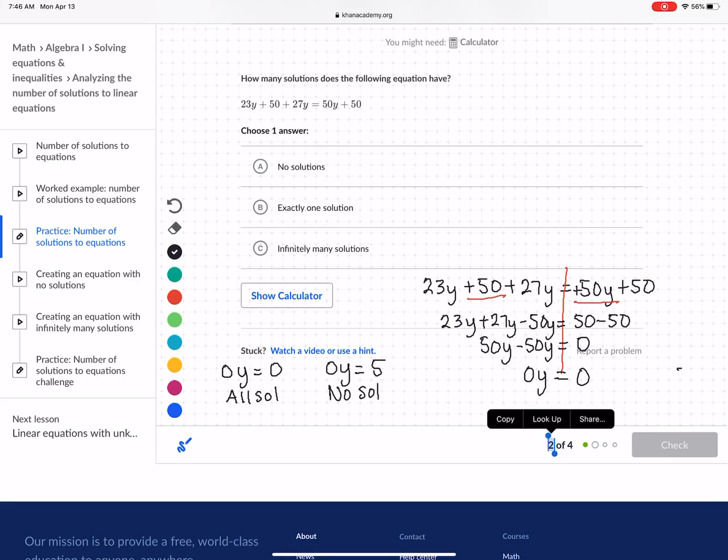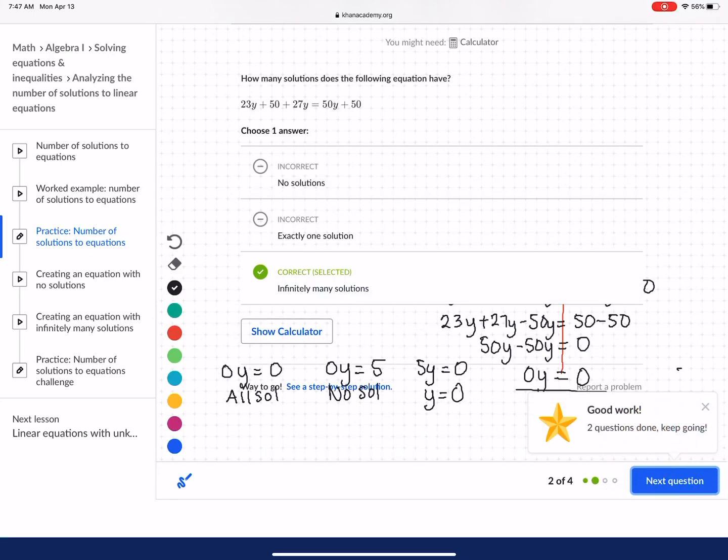And then the last option would be if I had something like 5y is equal to 0. Well, in that case, that's asking me 5 times what equals 0. Well, there's only one number that I can multiply 5 by and get 0, which means y would have to be equal to 0, which would be exactly one solution. But in this case, we have 0 times what equals 0, which would be all numbers, so the answer would be infinitely many solutions. And there you go.